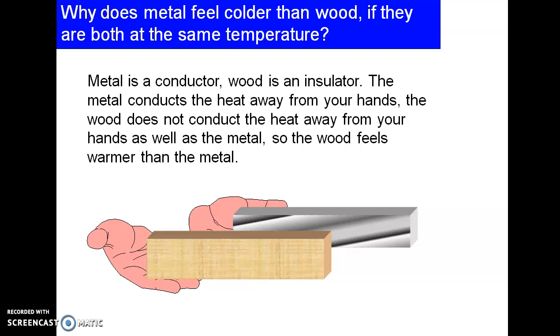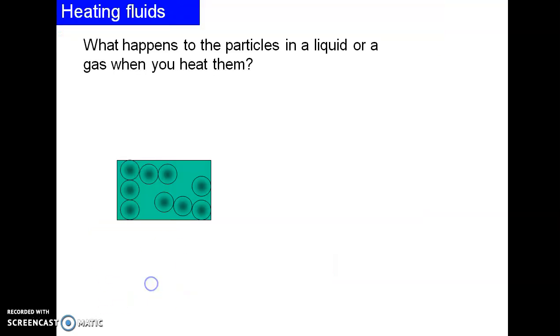Because metal is a conductor and wood is an insulator. The metal conducts the heat away from your hand, and the wood does not conduct the heat away from your hand as well as the metal. So the wood feels warmer than the metal.